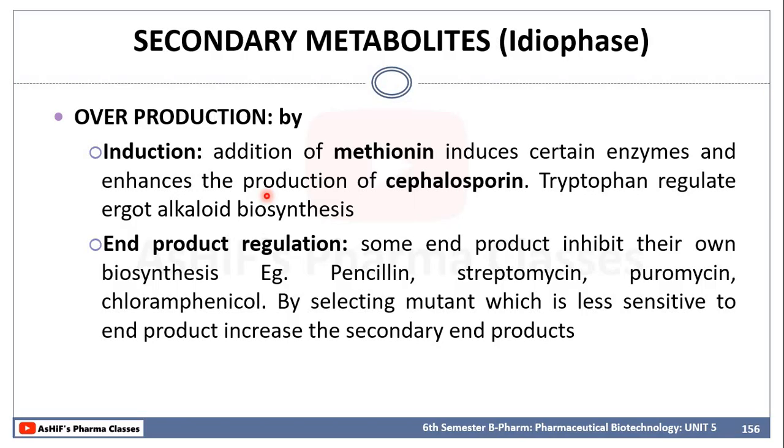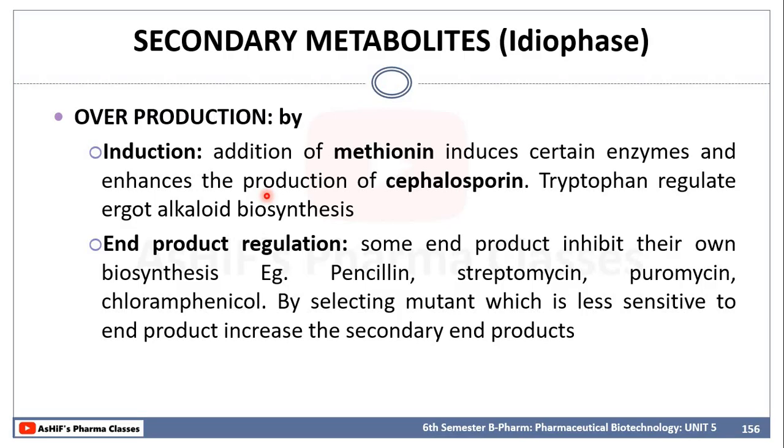And the second one is end product regulation. In most cases, especially in the case of antibiotics, the end products produced during the fermentation process, as secondary metabolites, will inhibit the further production of the secondary metabolites, because most of the time the secondary metabolites are antibiotics, especially penicillin, streptomycin, puromycin, chloramphenicol. All these are some kind of broad spectrum antibiotic. So, it will inhibit almost all kinds of microorganisms. So, it will inhibit the selected microorganism which is used for the fermentation. Okay, so that's the